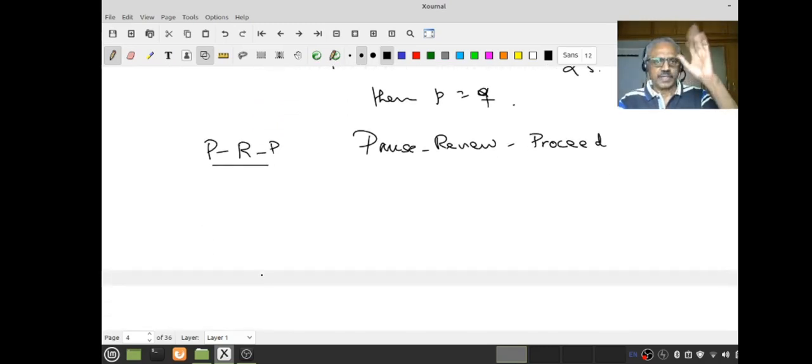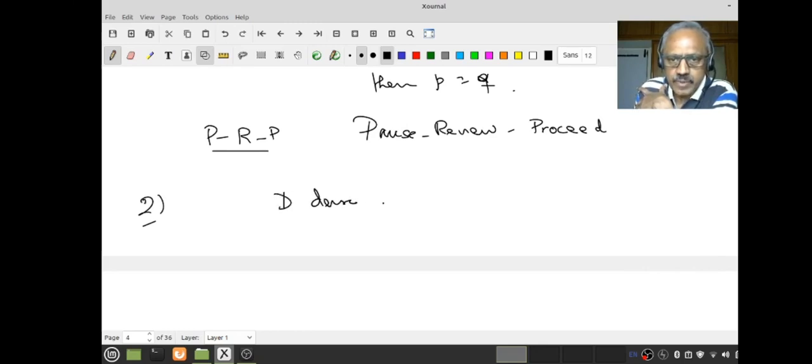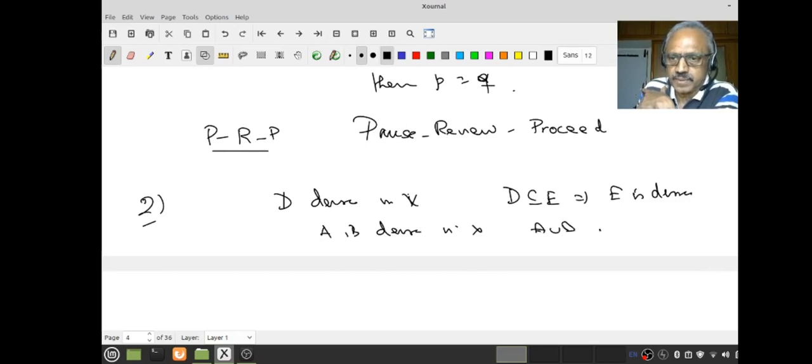So that's point number 1 I wanted to do. Now what is point number 2? This is the second fact. We had already seen if D is dense in X and D is a subset of E, then E is dense, right? Therefore, in particular, if A and B are dense in X, then A union B is dense.